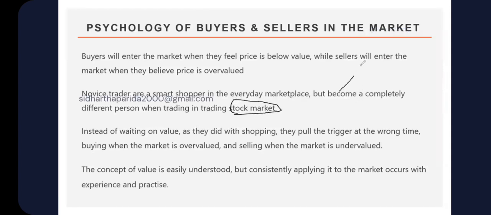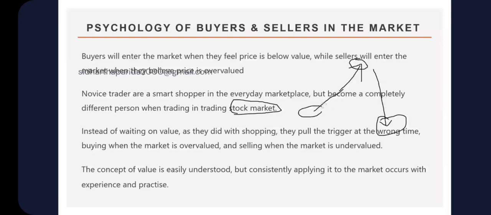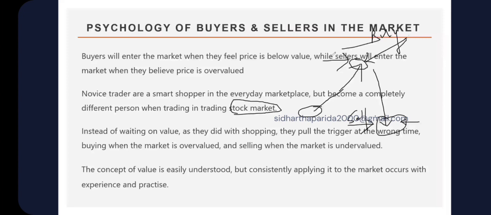What do they do? They buy when the market is going up. They sell when the market has already gone down. They buy when the market has already gone up. Where they were supposed to buy somewhere here so that they can make a profit, they buy here at the top, right? They will sell after the market fell. They will buy when the market has already gone up. That is the mistake they make.